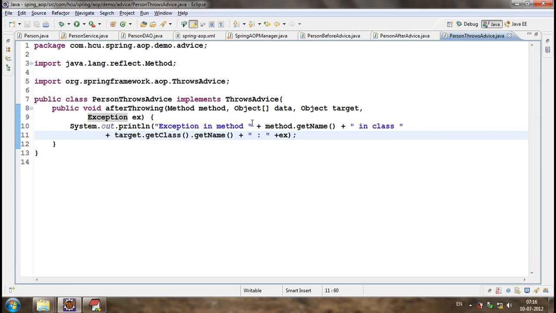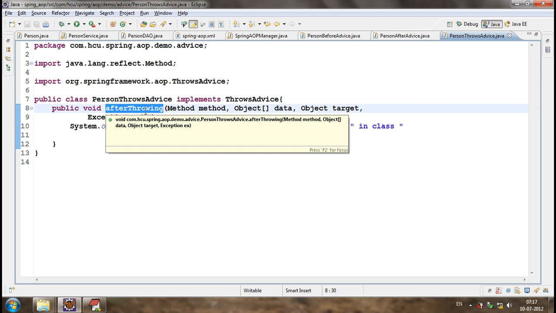So we are unplugging, or removing, that kind of exception handling logic from the actual class to the advice classes. Whenever the exception is there, if you want to perform some common logic, some cross-cutting logic, that we write in the after throwing method.